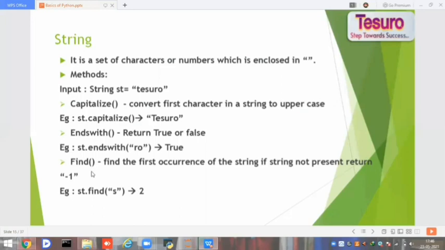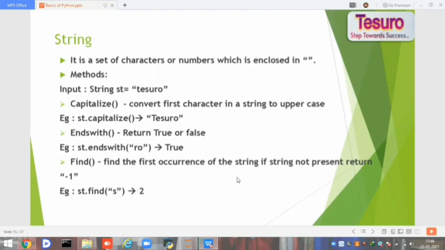And find function. Find is the one which will return the first occurrence of the string. So for example, I am checking the S character in the given string. What is the position of the S? It always starts the string with 0. So T is 0, E is 1, S is 2. So it will print 2.